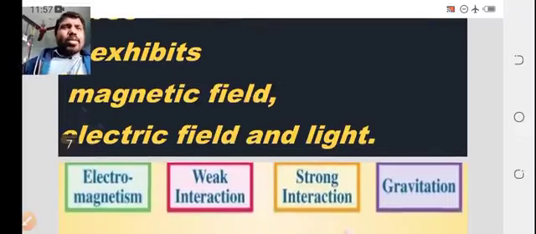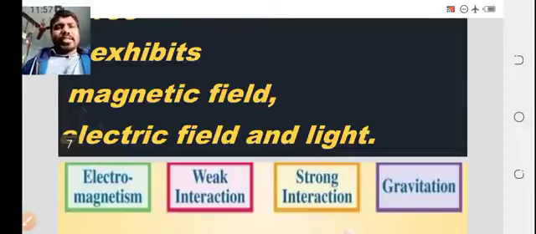What are the four types of forces we discussed just now? There are four fundamental forces in nature. One is the electromagnetic force. Let's see the remaining three. The second is the weak interaction nuclear force.